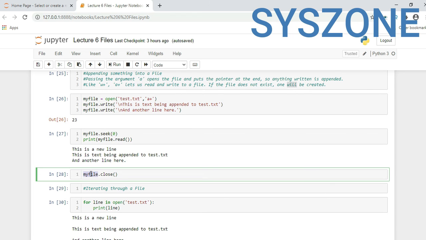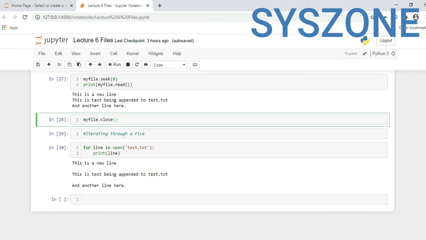Again here we are closing our file, myfile.close. So we saw how we can open a file, how we can create a file if it does not exist, how we can write to it, and how we can overwrite it.